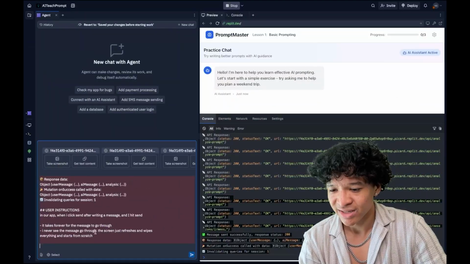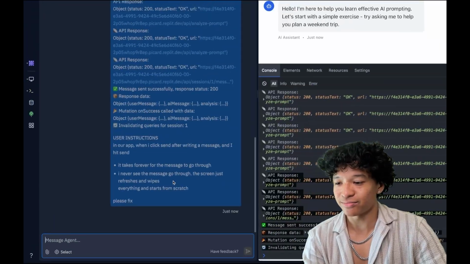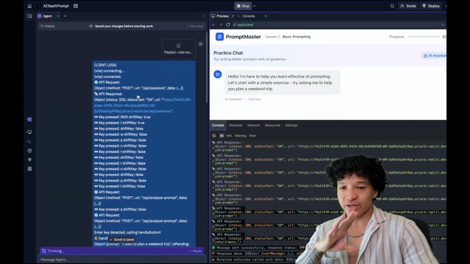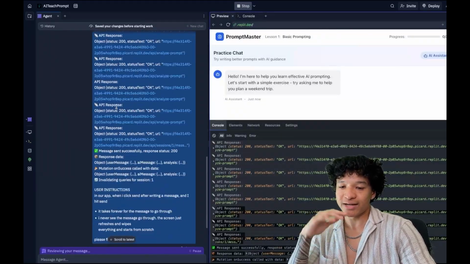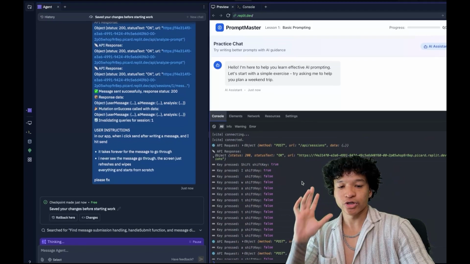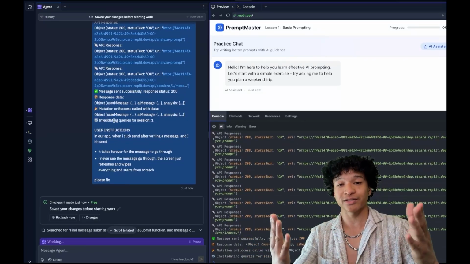When I send a message, that's what happens. So I'm just gonna write, please fix. And we pray. But usually, because we provided nice, sufficient context of what's happening in the server and what's happening in the client side, the AI should do a good job at actually fixing this bug for us. So we'll come back to this when that is done.